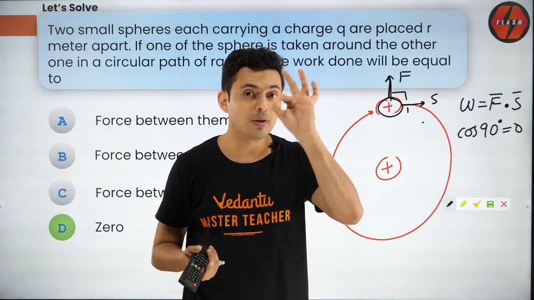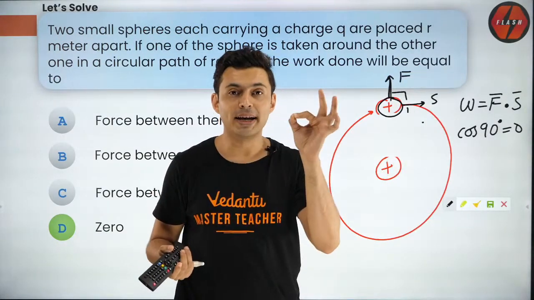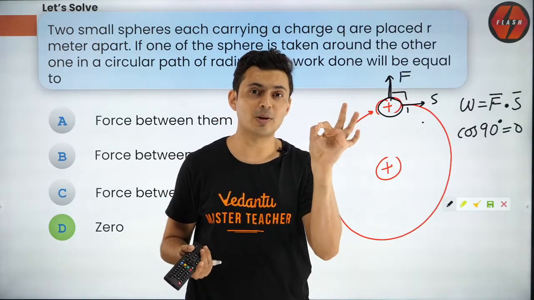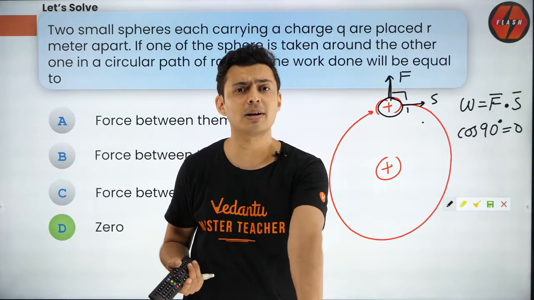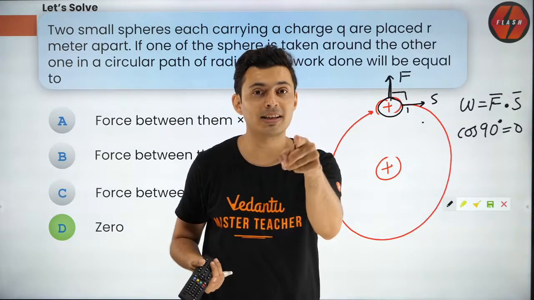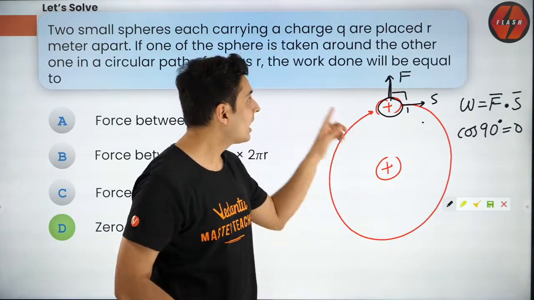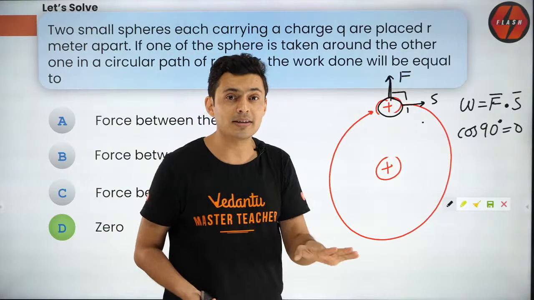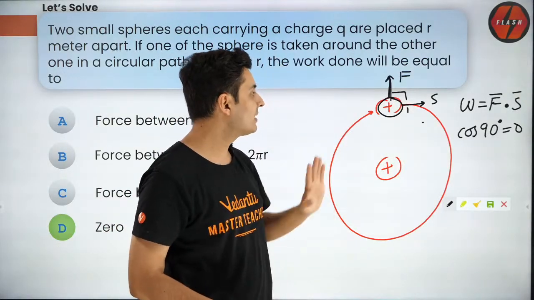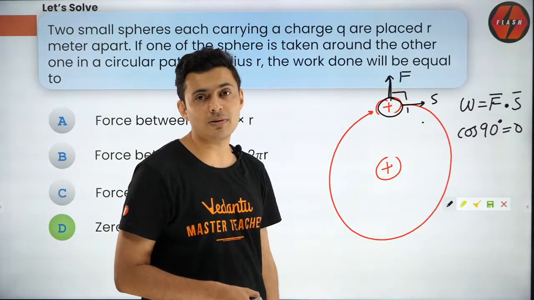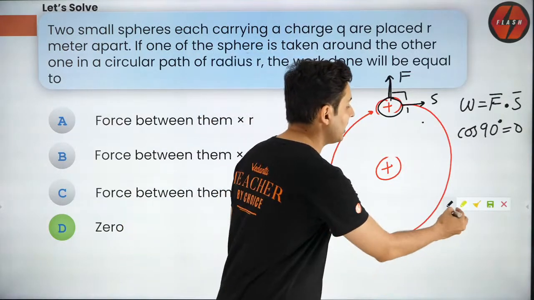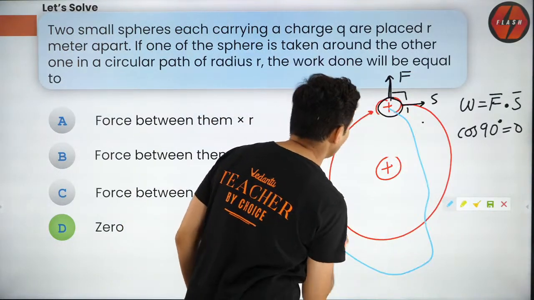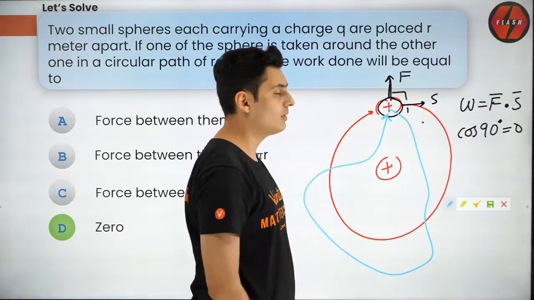So what happens when you bring back the point to the same place, the original location? What is the net work done by a conservative force? It's 0. So if you remember that property of conservative force, and remember electrostatic and gravity are all conservative, the answer is obviously 0, even if it was not circular. Yes, even if the path was not circular, if it was some weird path, even then the work done will be 0.